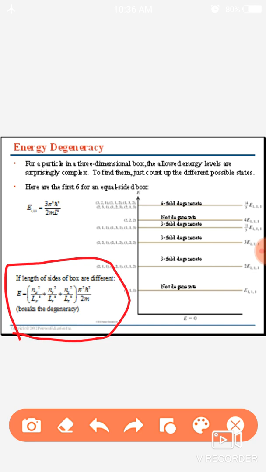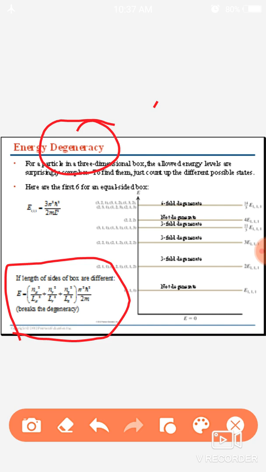Now we will define what degeneracy is. How can we define degeneracy? If there is more than one state, or we can say if there are two or more eigenfunctions and corresponding to them there is the same eigenvalue, then we say that there is a degeneracy.